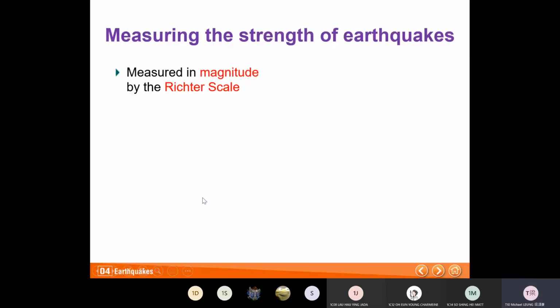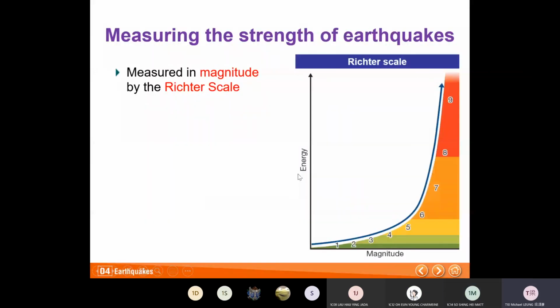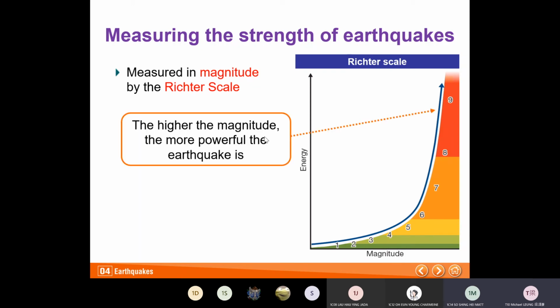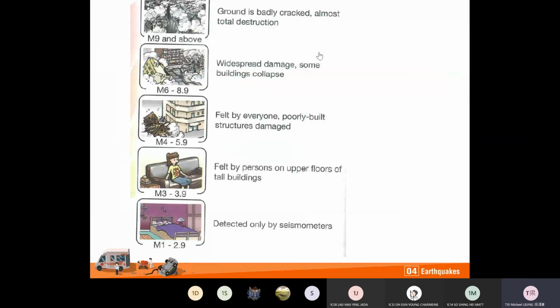This is the Richter scale. You see the strength increases exponentially, very quickly beyond level 6. The higher the magnitude, the more powerful the earthquake is. So let's look at the graph.